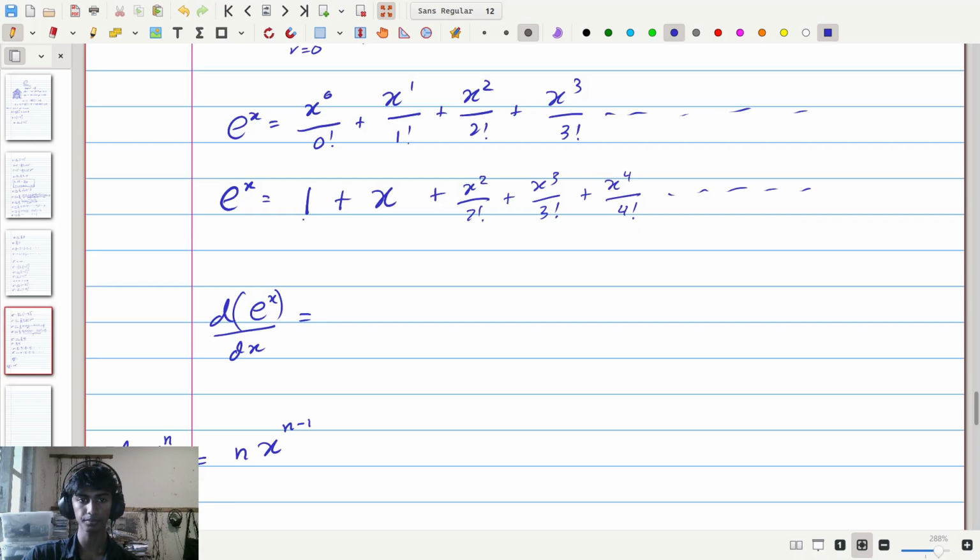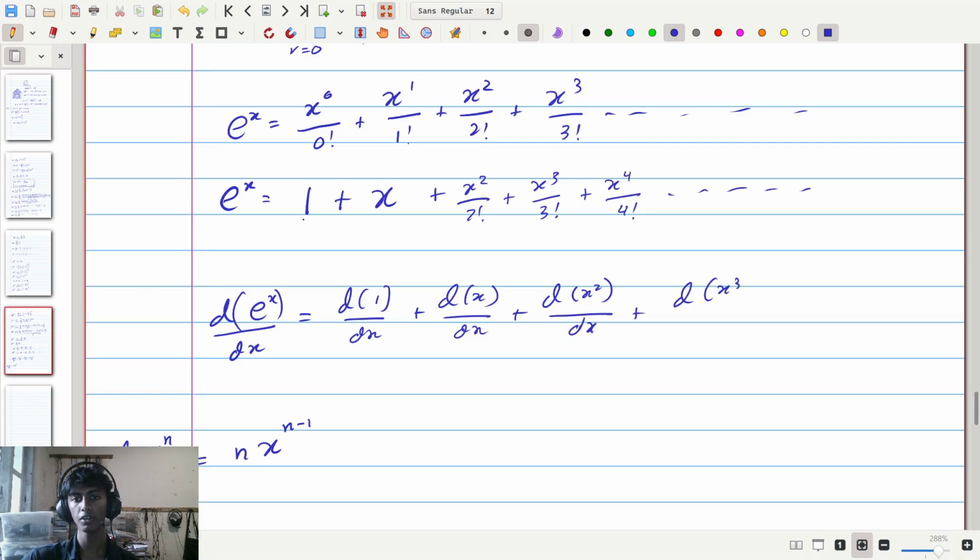On the right hand side, we have the derivative of 1 with respect to x, plus the derivative of x with respect to x, plus the derivative of x squared with respect to x, plus the derivative of x cubed with respect to x, all divided by the respective factorials, which in this case for the first two is 0 factorial and 1 factorial.